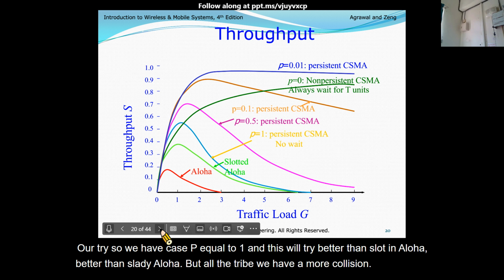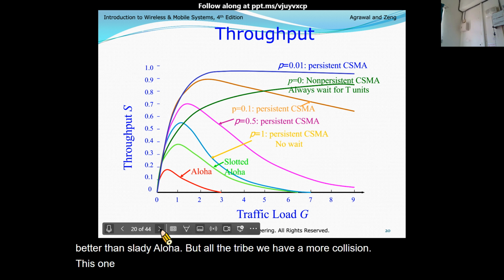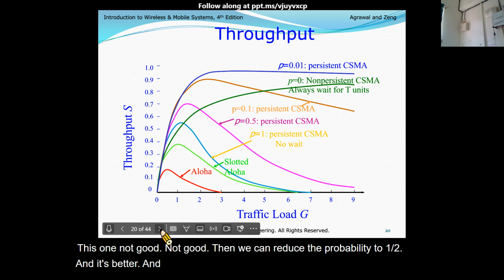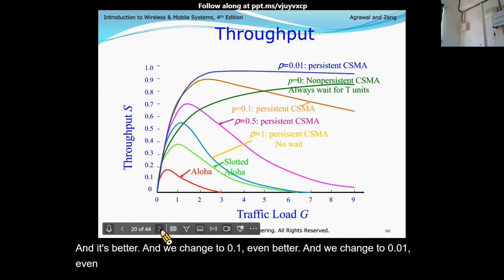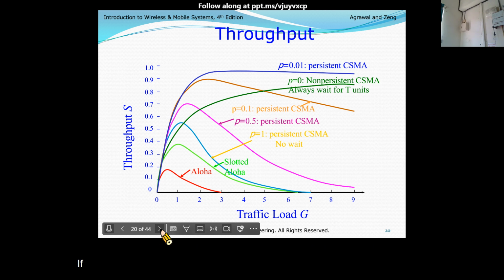This one is not good. Then we can reduce the probability to a half, and this is better. And we can go to 0.1, even better. And we can go to 0.01, even better. But look at this: if we keep lowering it, even better. If we approach 0, in fact, we don't have that case for 0.